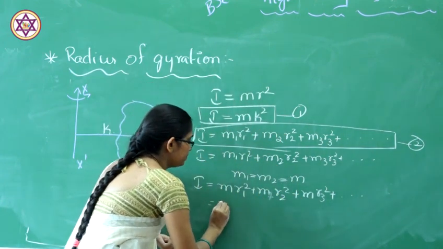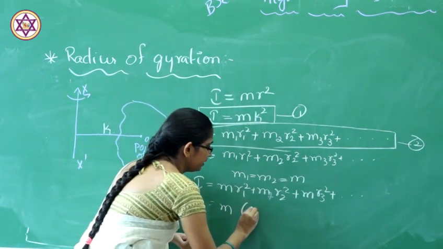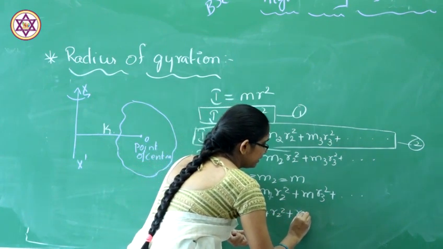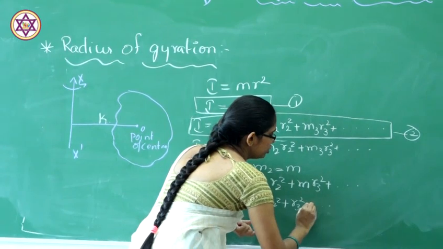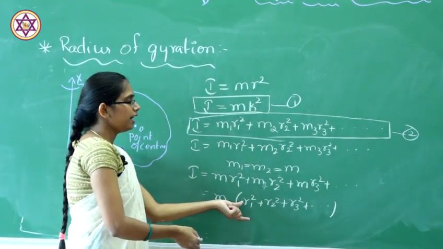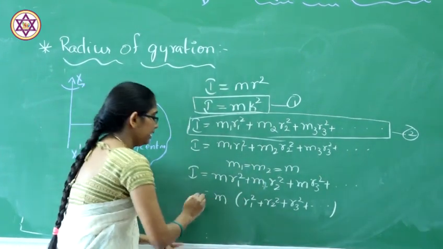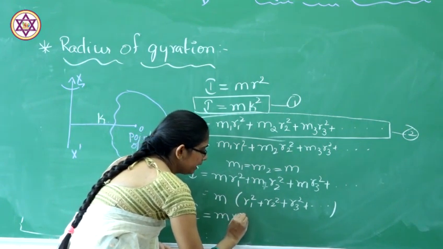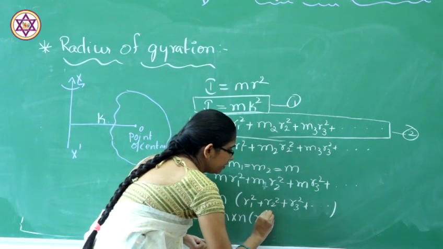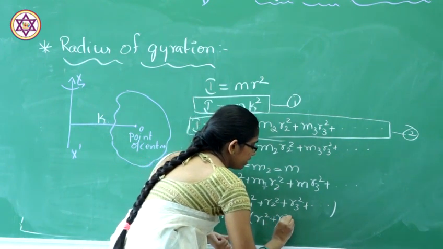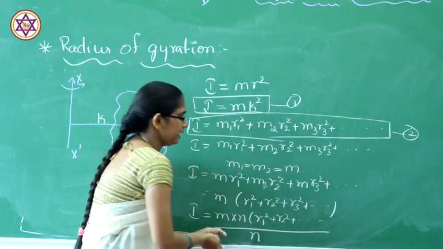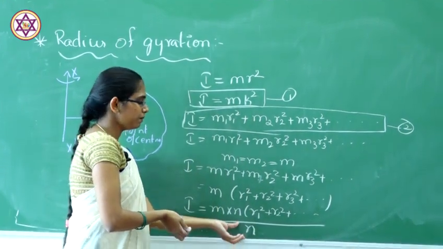So, I will take m as common, we are left with r1 square plus r2 square plus r3 square and so on. So, I will rearrange this equation, that is I will be equal to m into n times r1 square plus r2 square plus so on divided by n. N is nothing but the number of particles.